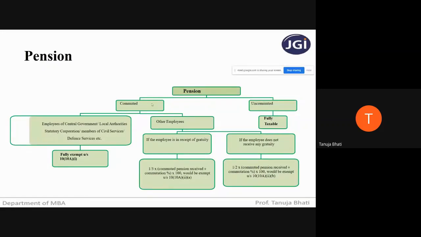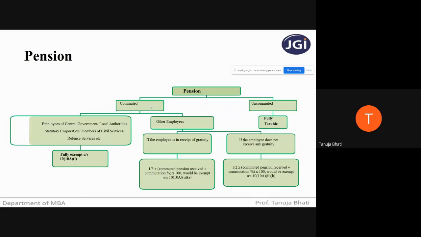Pension, if it is commuted pension, and if he is an employee of central government or local authority or statutory corporation or members of civil service or defense service, then fully exempt. Similar to gratuity. So remember, if the pension is a commuted pension and if it is received by all these employees, then the pension amount that is received is fully exempt. But suppose if he is receiving uncommuted pension, then irrespective of government or non-government employee, it will be fully taxable.